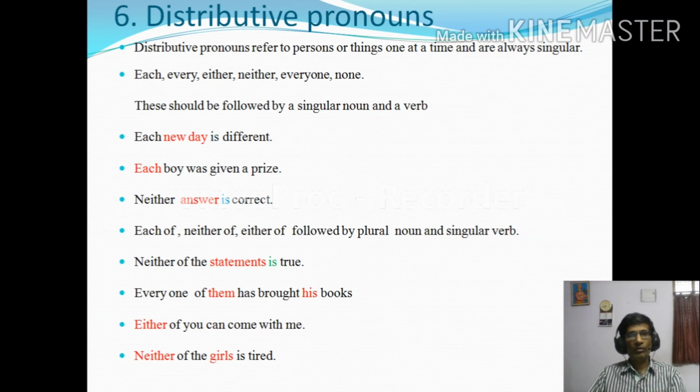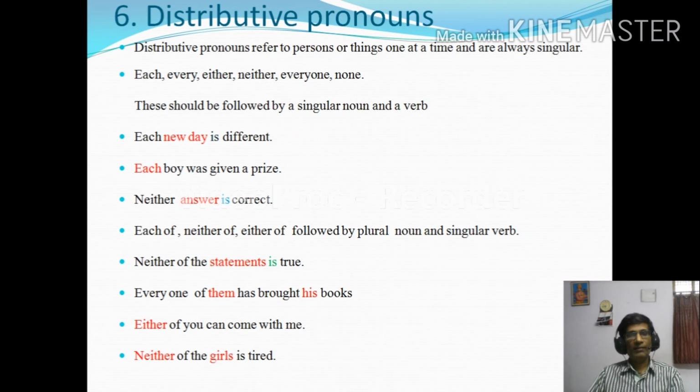Neither of, not neither, neither of the statements is true. Observe the sentence. "Statements" is a plural noun, but a singular verb is used, because we used neither of. Neither of, each of, either of, distributive pronouns, are followed by a plural noun and a singular verb.